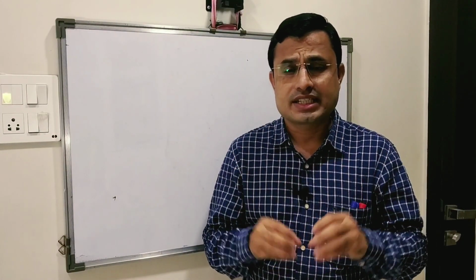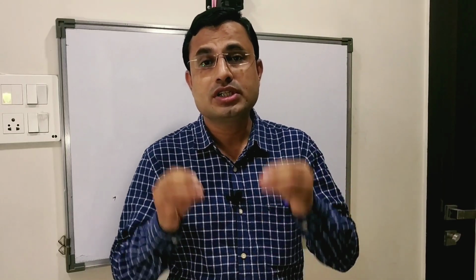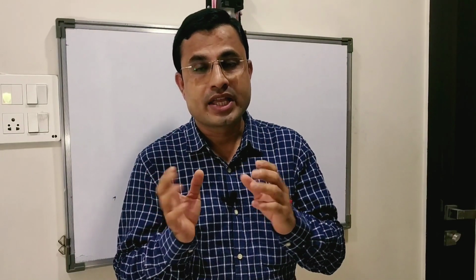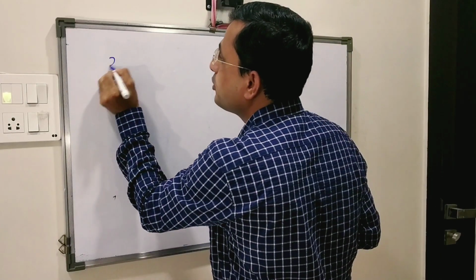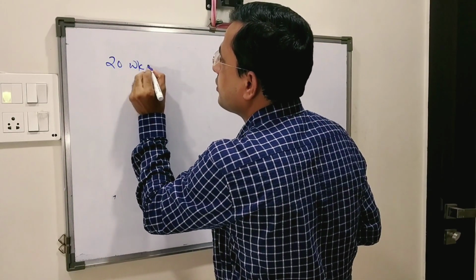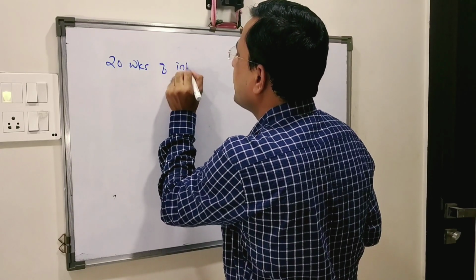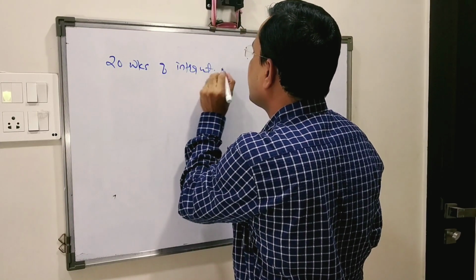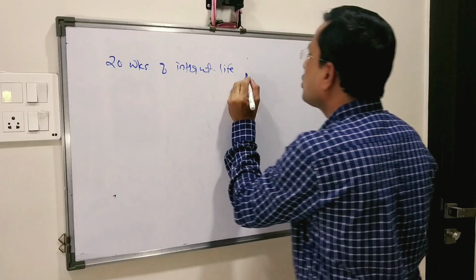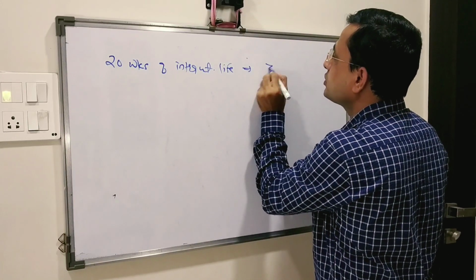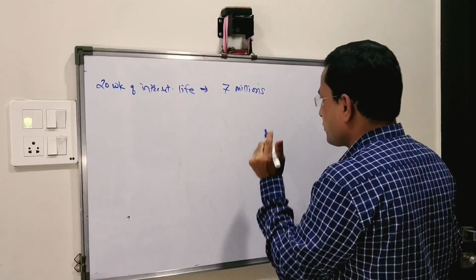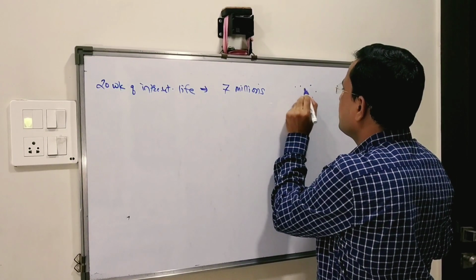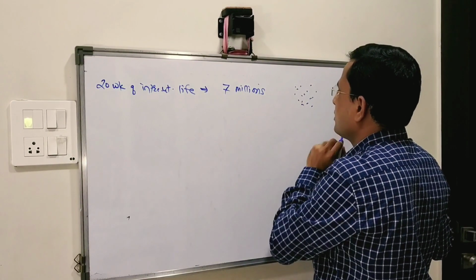These germ cells rapidly undergo mitotic divisions, and at the age of 20 weeks of intrauterine life, the total number of germ cells is about 7 million. So suppose these are the germ cells.